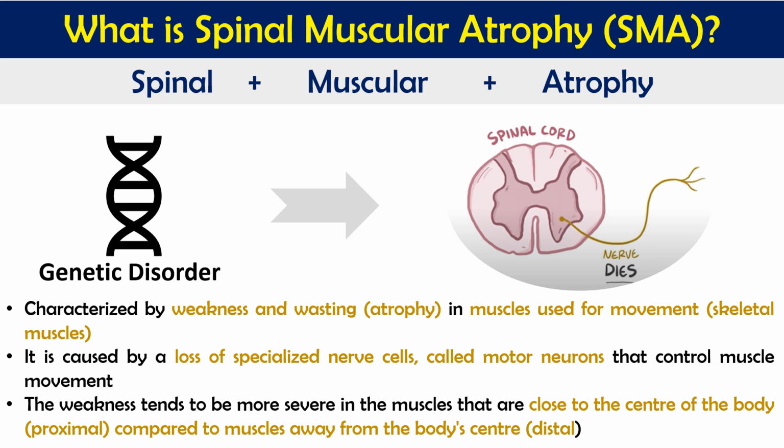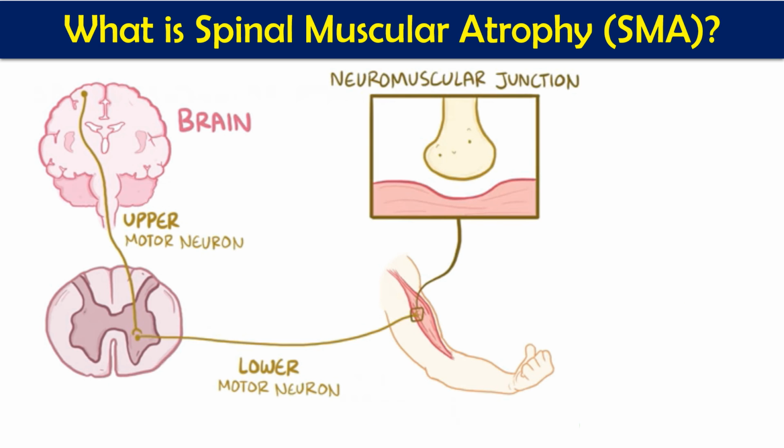The weakness tends to be more severe in the muscles close to the center of the body, the proximal portions, compared to the muscles away from the body, the distal portion. So this muscular problem, which happens because of the spinal cord or muscle coordination, is mainly in the central portion of the body. The limbs, which are distant, are slightly less affected. Mainly it affects our central regions.